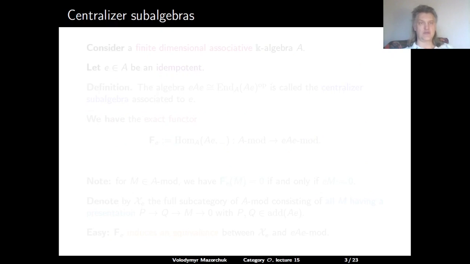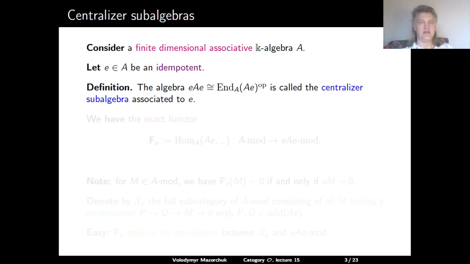Let us now talk about centralizer subalgebras. Consider a finite-dimensional associative algebra A over a field K. Let E be an idempotent in A. The algebra EAE, which is isomorphic to the opposite of the endomorphism algebra of the projective A-module AE, is called the centralizer subalgebra of A associated to the idempotent E.